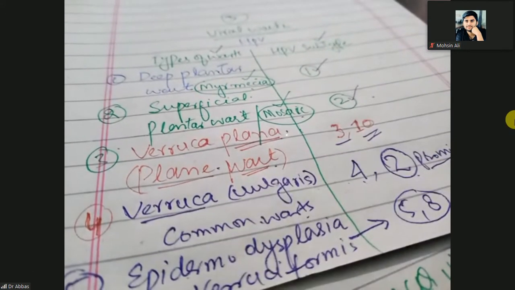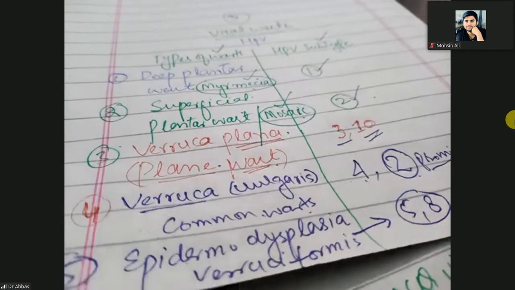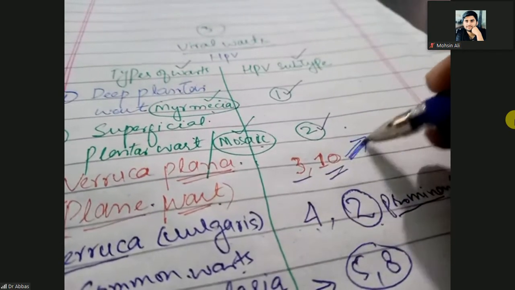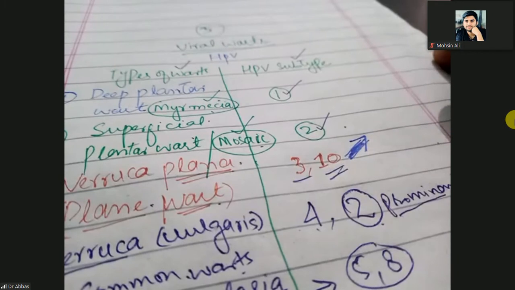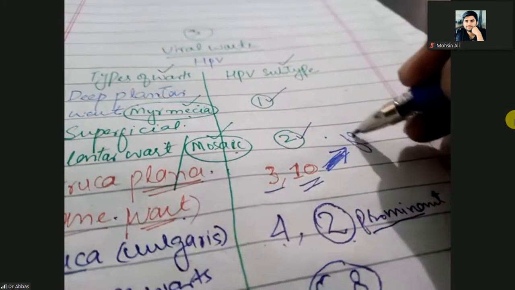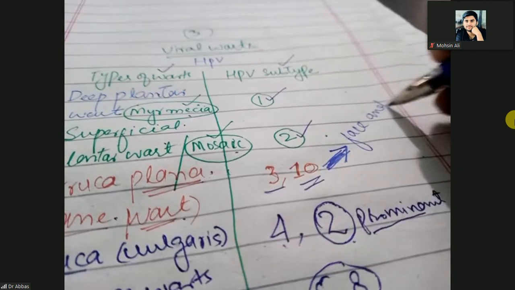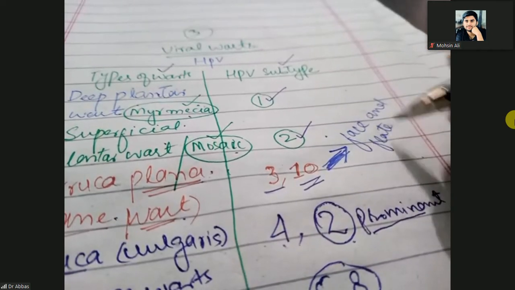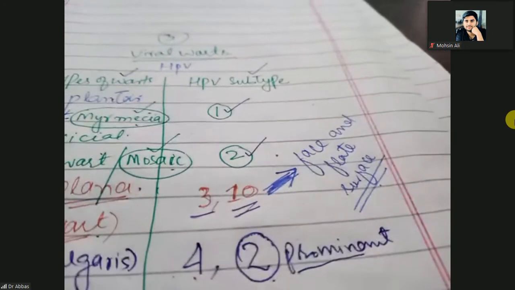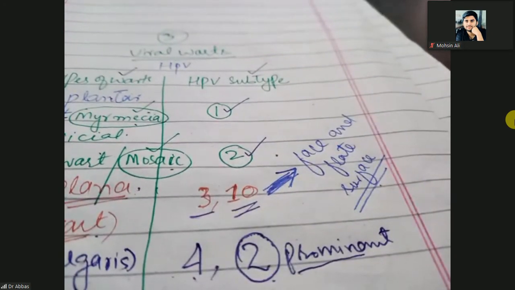Okay, so out of these, verruca plana is most important because it is most commonly present on the face with a flat surface. It means papules with a rough surface are present on the face and the flat surface.